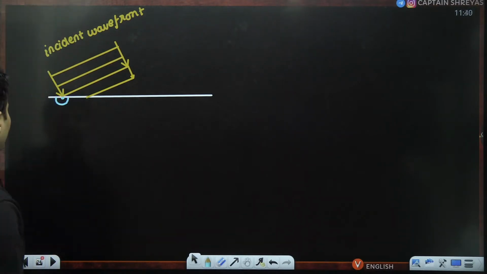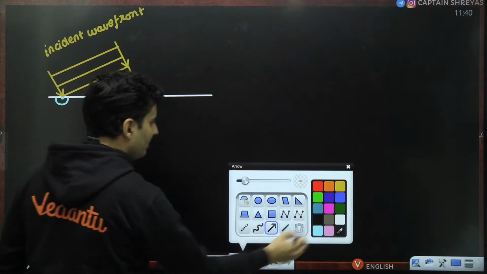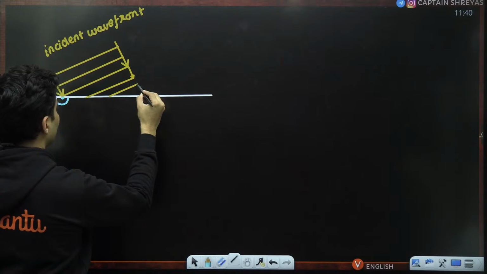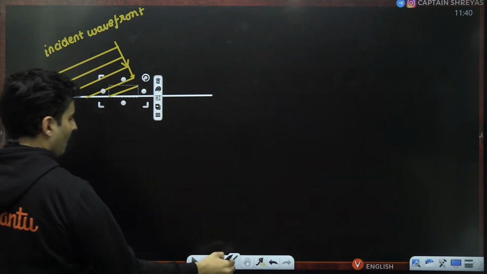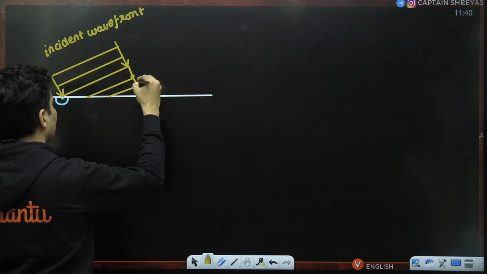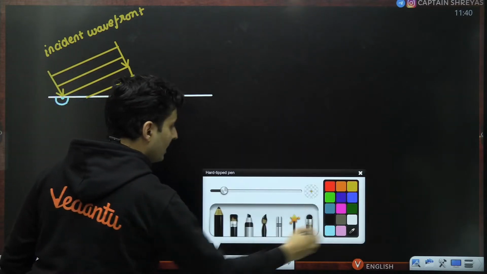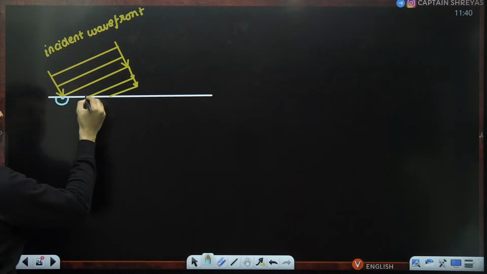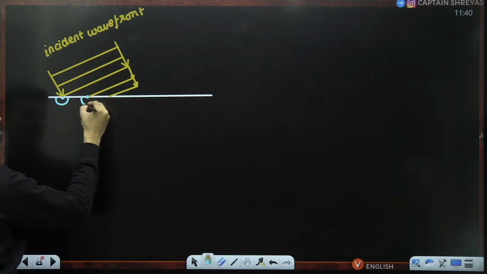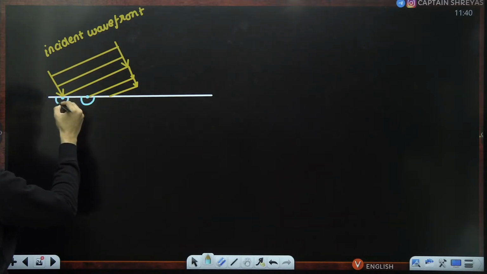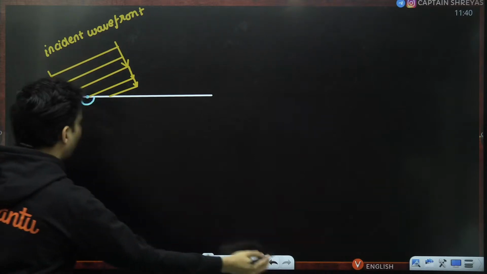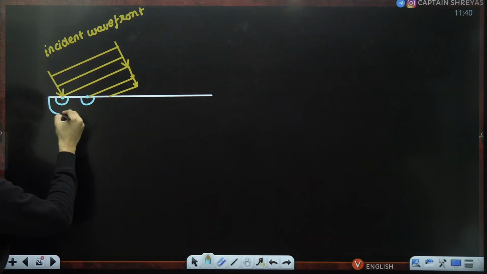This wave would have gone even further. You will see probably it would have reached here, maybe something like this. Meanwhile, this point which just touched the medium over here will start generating a secondary wave. The secondary wave which was generated before would have by now grown a little bit in size.